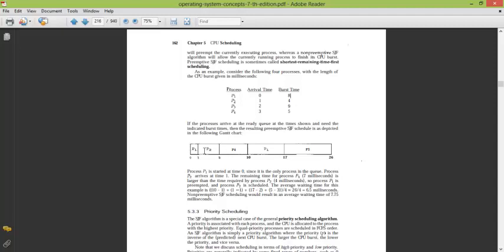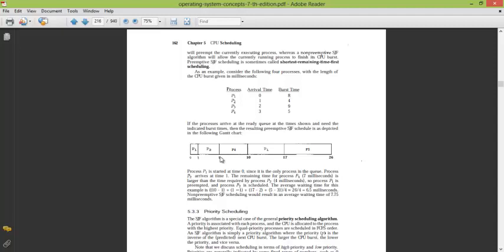Now at 2 milliseconds P3 comes, which has a burst time of 9, so it is greater than P2, so P2 still executes. At 3 milliseconds, P4 comes, it has a burst time of 5, which is still greater than P2, so P2 continues execution till 5 units of time. Now at 5 units of time all have arrived, and they will get the CPU in the order of their burst times.